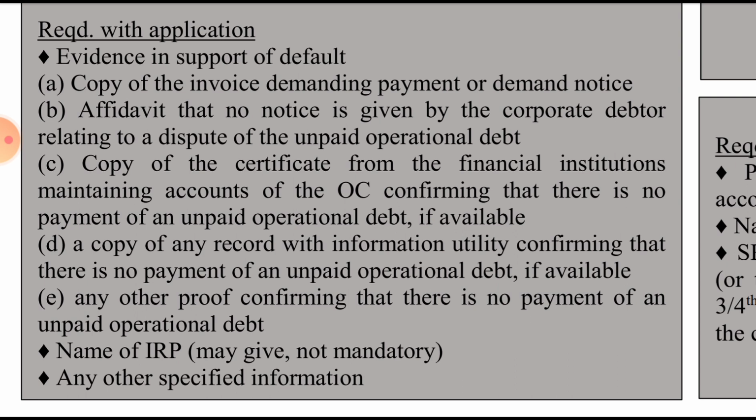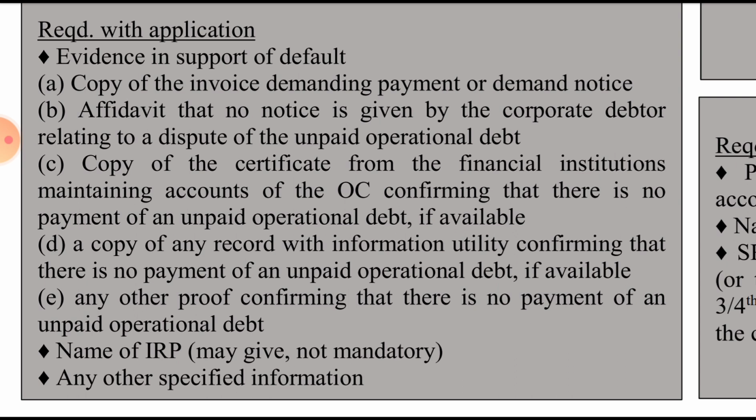So a copy of record from the financial institution that no payment has been received, a copy of records from the information utility that no payment has been received of an unpaid operational debt. Then any other proof confirming that there is no payment.